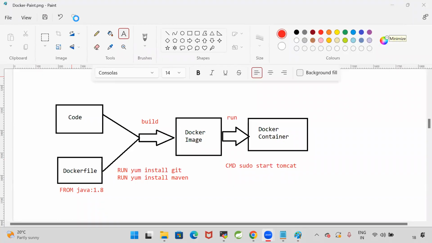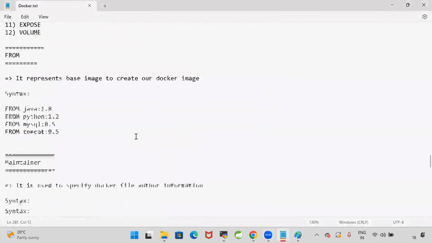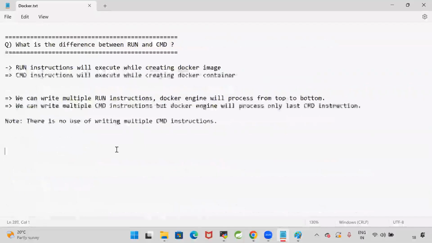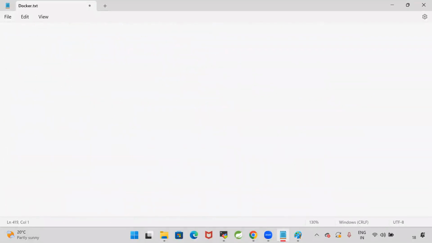Can we do that? Yes. So now see here, I will take one sample Docker file. I'm not going to install any software, just a basic syntax I'm going to show you. Sample Docker file I'm going to write now, just to print a hello world message, something like this.